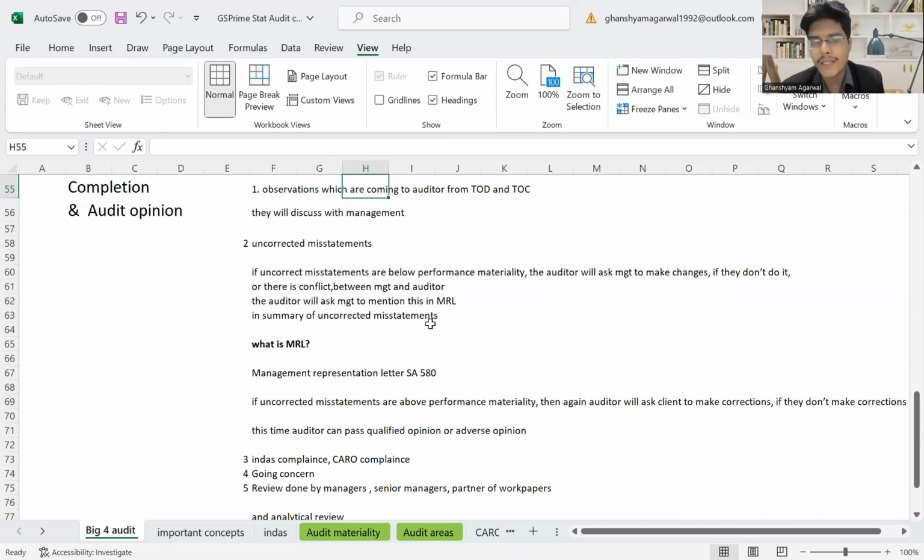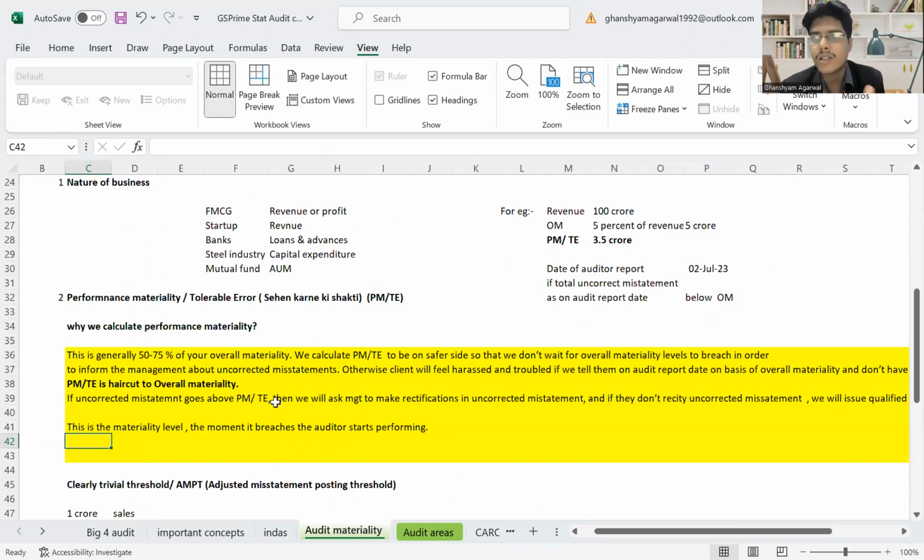If we have told them to correct the misstatement and they are not doing it, then this goes in the summary of uncorrected misstatements. Okay, but they are not material enough, so we will say this. But if it is above PM, then we'll ask them to correct it. If they don't, we pass the adverse opinion. As simple as that. So you understood the concept of this. The moment it crosses, we have to pass the adverse opinion if they don't correct it.